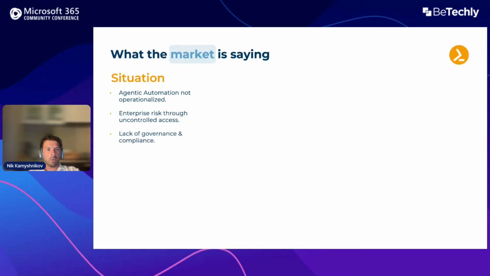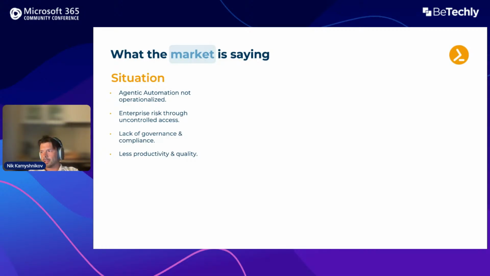Another problem we observe is lack of governance and compliance. What that means is, let's say you have 1,000 scripts and different operators run those scripts. You don't really have visibility. You don't have one place where you can see all the logs, all your script executions across your hybrid environment. ScriptRunner solves that, and I will show you how, by providing you with one place where you can see all the executions.